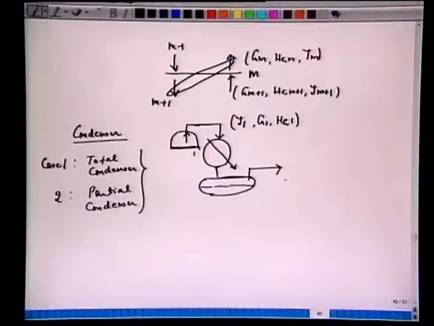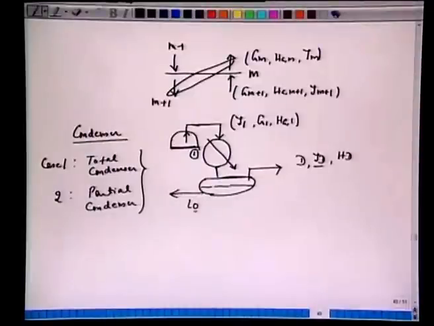We still call it distillate D, but now the mole fraction is Yd instead of Xd, because it's a vapor phase, and the enthalpy is Hd. The liquid which is condensed goes back as reflux, with molar flow rate L0. Why 0? Because the top plate is 1, and this is the 0th plate outside the distillation column.